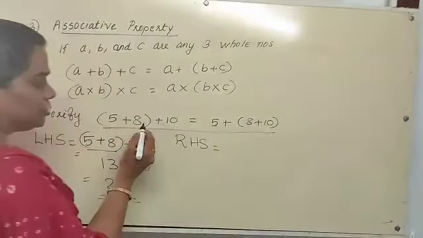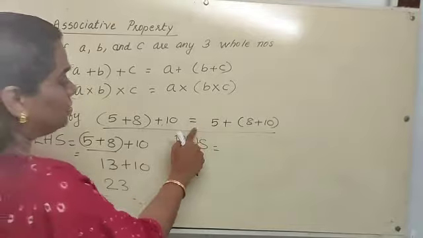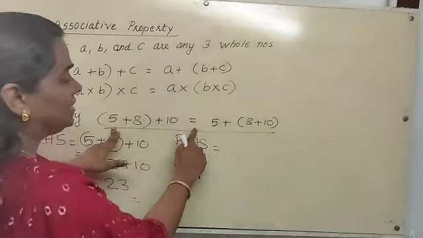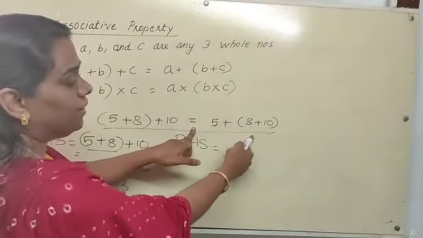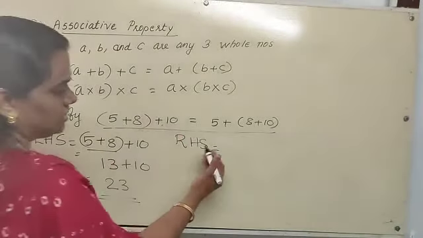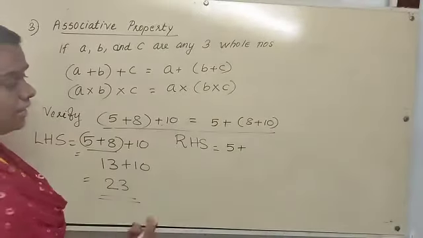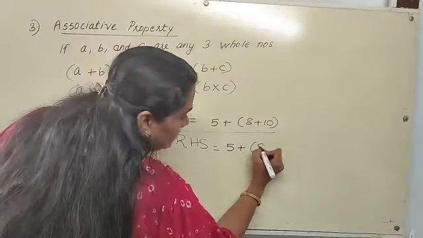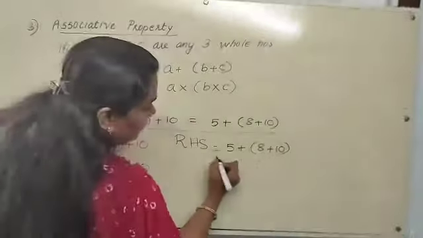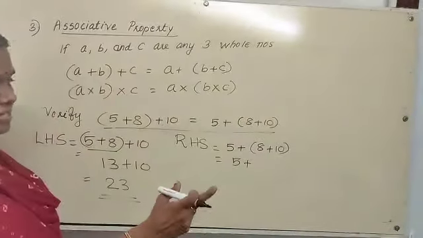Now let us check right hand side. This verification has two sides. The left side of the equal to sign we call it as left hand side. The right side of the equal to sign we call it as right hand side, RHS. You don't worry about LHS and RHS, okay? 5 plus (8 plus 10). So 8 plus 10 we should add first.